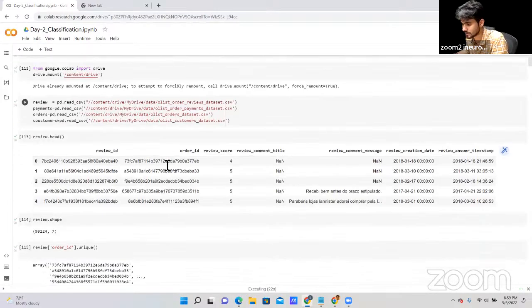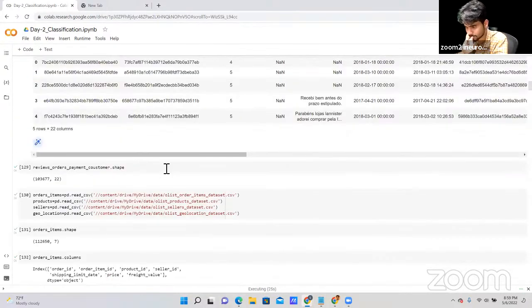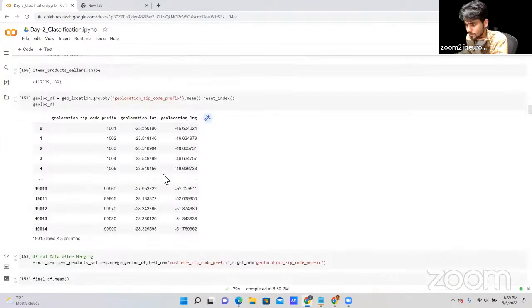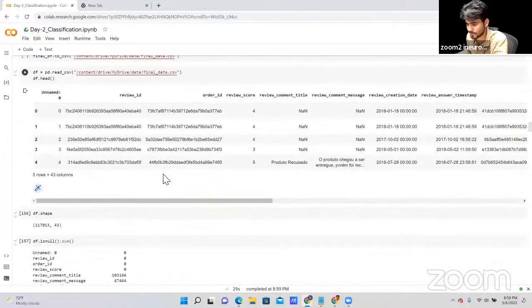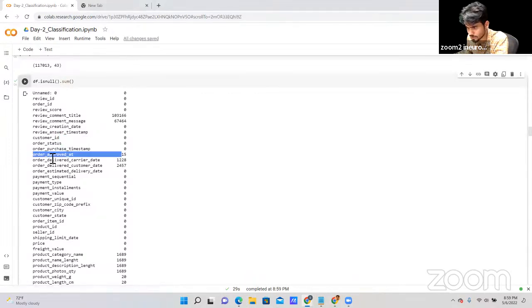We'll show you the graph as well. In our columns, whatever the main data names that we have, I have kept it in this data. So let me find out if we are getting some better data: order status, purchase, order approved, delivery.